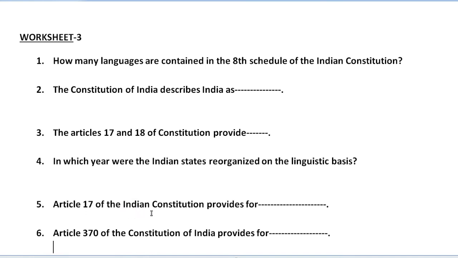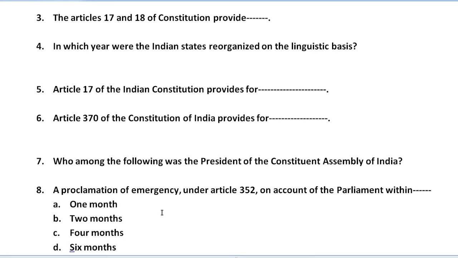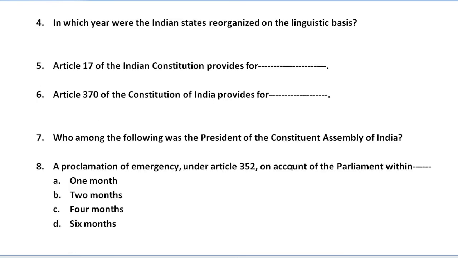Question number 5 is here. Article 17 of the Indian Constitution provides for. So according to Article 17, what it provides to us, that we have to mention here. After that, Article 370 of the Constitution of India provides for what? That is important, you have to mention it here. Question number 7 is here. Who among the following was the President of the Constituent Assembly of India? I'm not going to give the options because I believe that of course you know the answer to this question. So let's find out the answer.